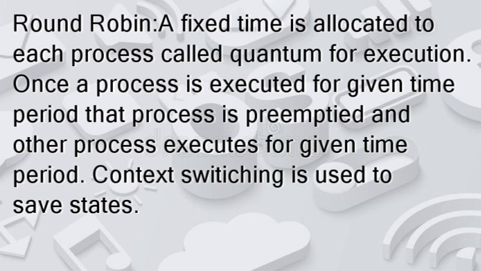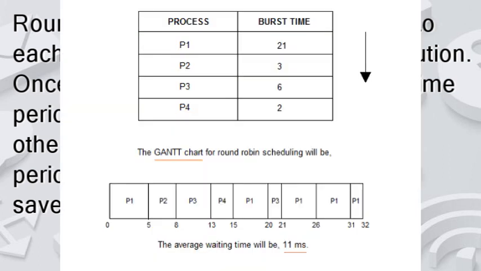Next type of algorithm that we have is round robin. So basically, what does the round robin process do? A fixed time, called a quantum, is allotted to each process for execution. Once a process has executed for the given time period, that process is preempted and another process executes for the given time period. Context switching is used to save states.